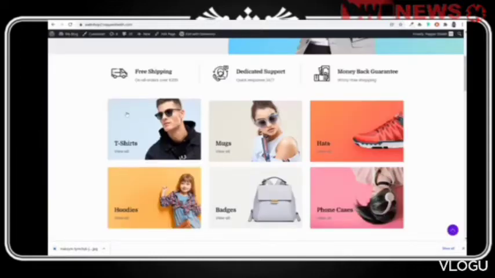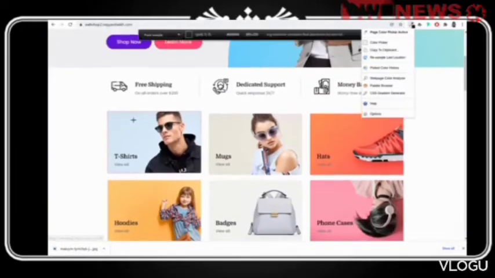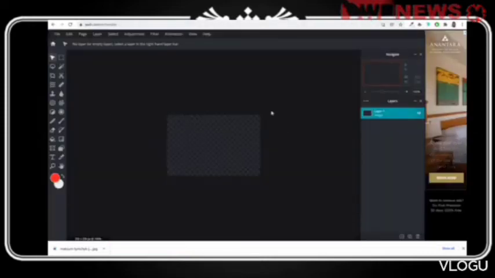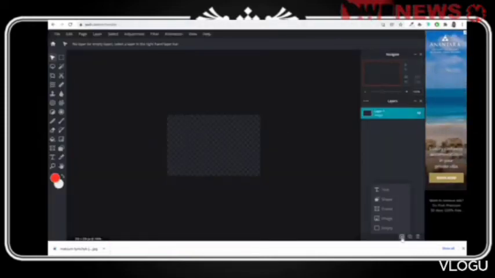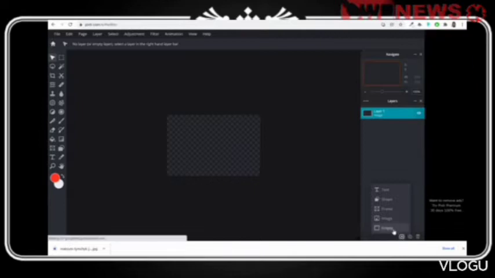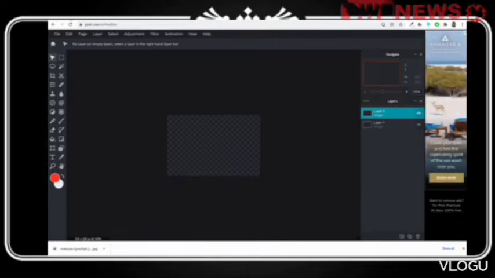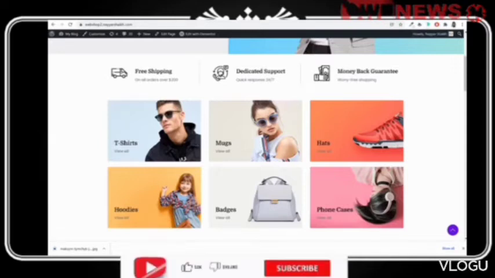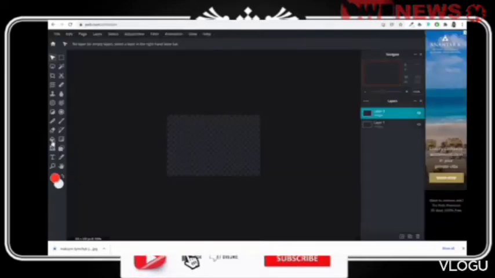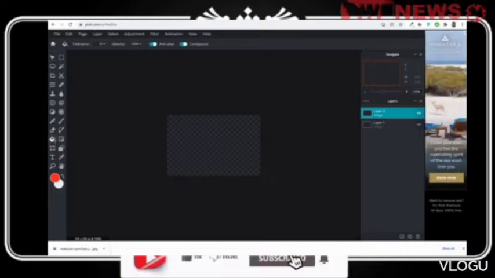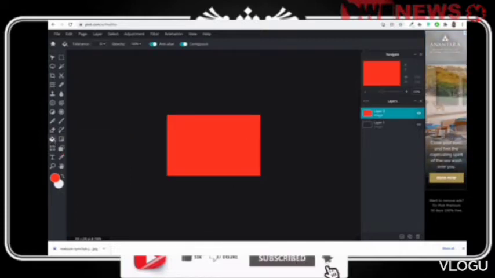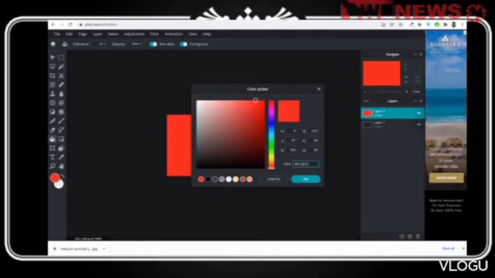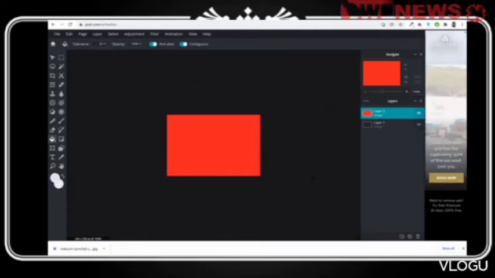Now once you have this thing, you can do one thing. First of all, you can add any background color. For example, if you want this color as your background color, I'll copy the color code, come over here. Now first let's add a new layer. So click on this plus button and select empty layer. And inside this thing, we want to add this color that we have copied. Okay, so we'll come over here and we'll select this option, fill option, and click on this thing. This color will be added. I'll click on this thing. I don't want this red color, so I'll paste in the color code, click on OK.